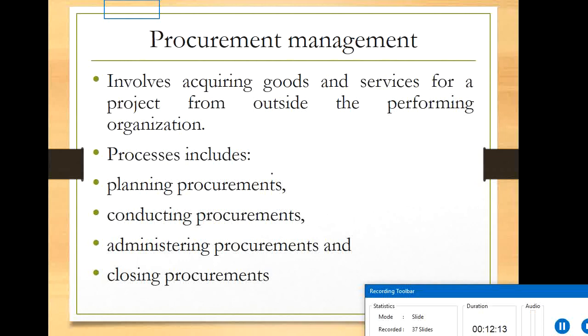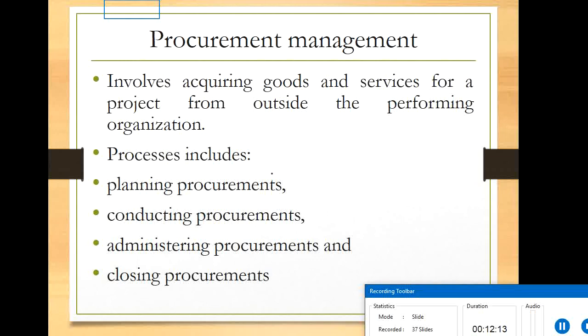For a project you may have to procure materials, machines, and many other things. Machines come under resources, but materials must be of quality to get quality output. That is why procurement management is a very typical and difficult task in countries like PNG, because many things have to be imported.